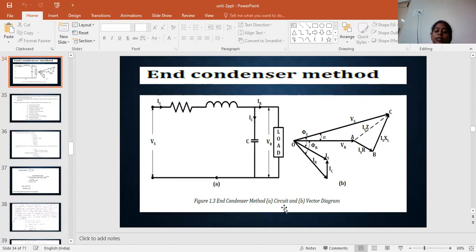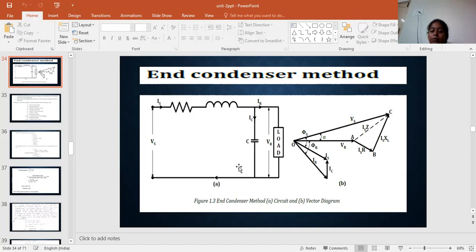So R is resistance, and here we can take the inductive parameters, that is XL, and here the capacitance XC. Okay, and for the sending end side, the voltage will be Vs and the current will be Is, and at the receiving end side, the voltage will be VR and the current will be IR. Okay, and in the capacitor, the current is IC.